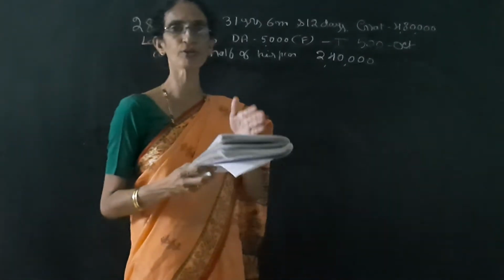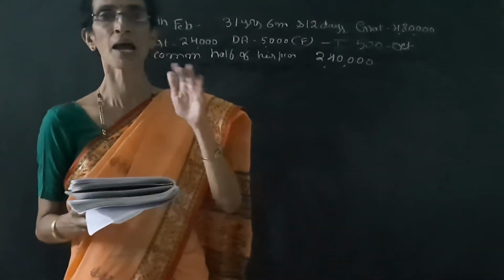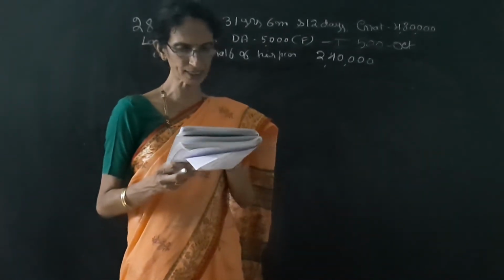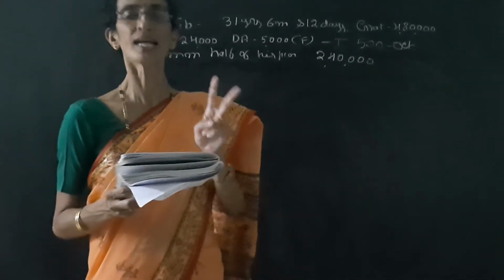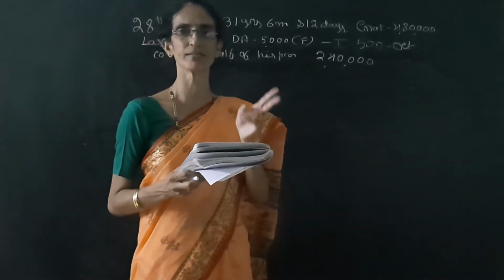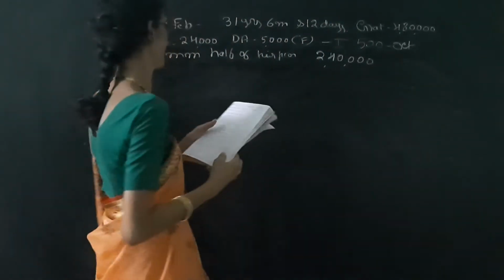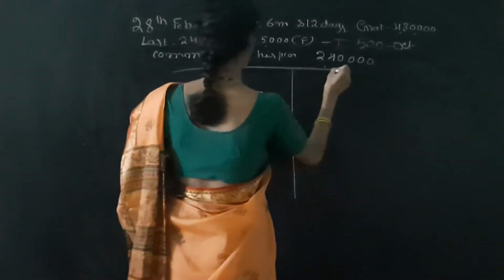So here we have to calculate both the gratuity as well as pension. Here it is given he is not covered under the Payment of Gratuity Act. So it is the second case. He is not covered under the Gratuity Act. So first we have to calculate the 10 months average salary.